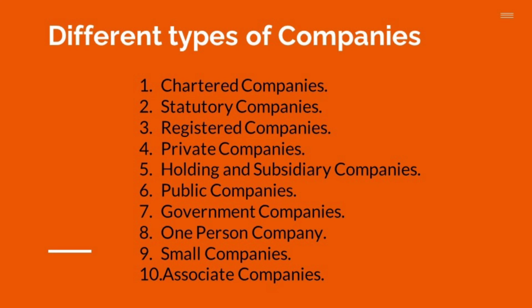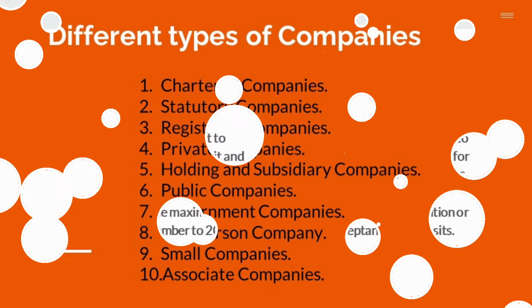Public companies, no restrictive clauses. Government companies, not less than 51% of the paid up share capital is held by the governments. These are the different types of companies. From the examination point of view, you will get the meaning of government companies.